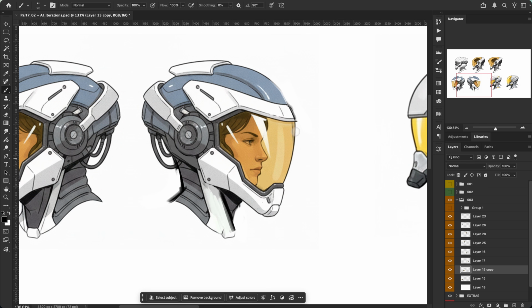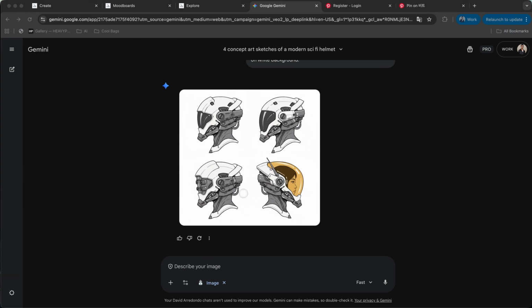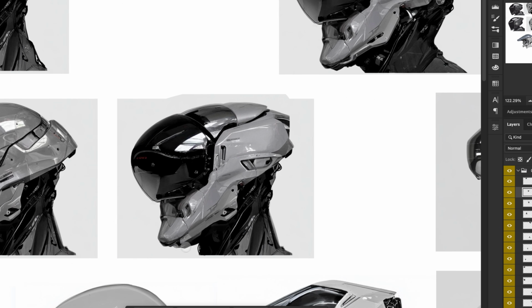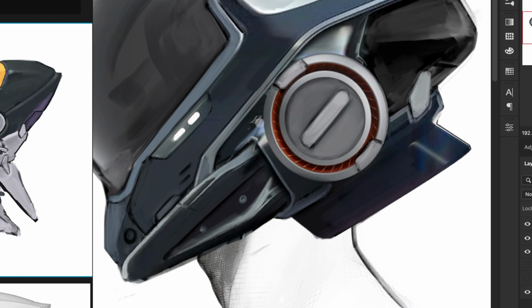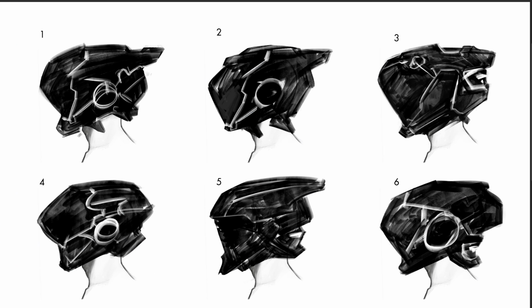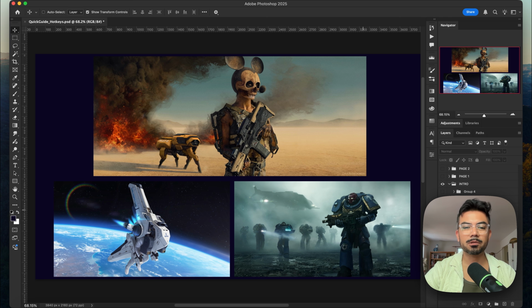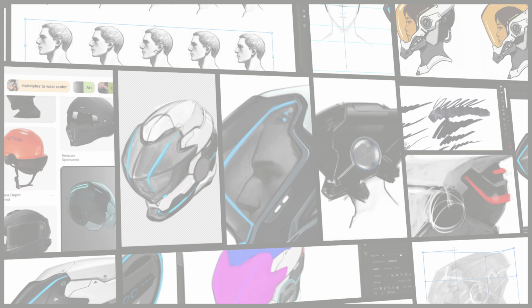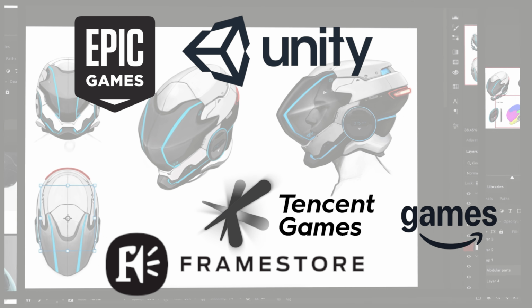By combining hand-painted techniques and understanding the magic of machine learning prompting, you'll become extremely efficient with the new modern hybrid artist workflow pipeline. This course will enable you to achieve mastery at concept art and design as you are guided step by step with Dave Arredondo, a 20-year industry veteran art director with experience working with some of the best studios in the world, such as Epic Games, Unity, Framestore, Tencent, Amazon Games, and more.